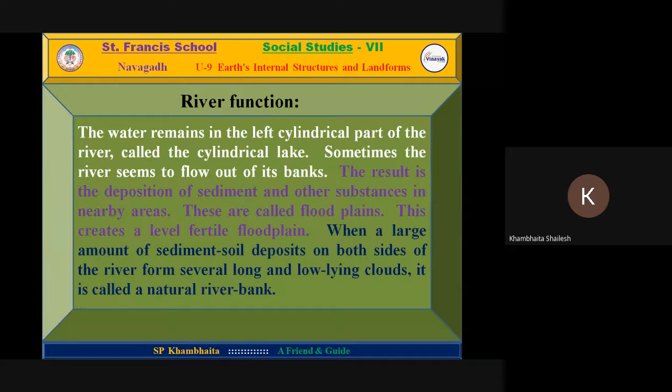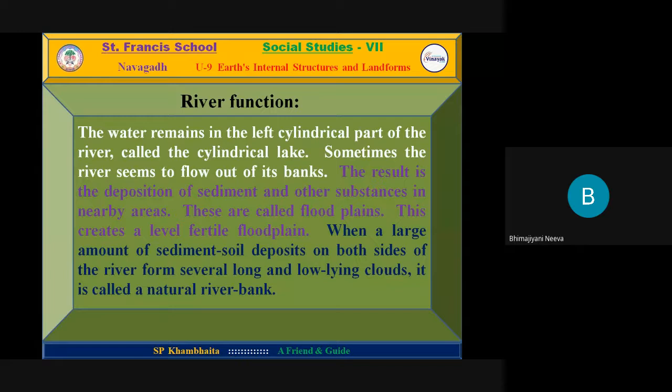Okay, very good. Bhimjani Niwa, read again. Yes. The water remains in the left cylindrical part of the river called the cylindrical lake. Sometimes the river seems to flow out of its banks. The result is the deposition of sediment and other substance in nearby areas.